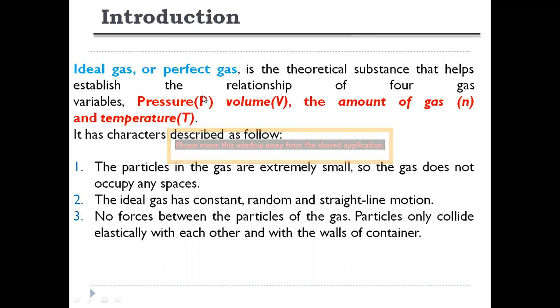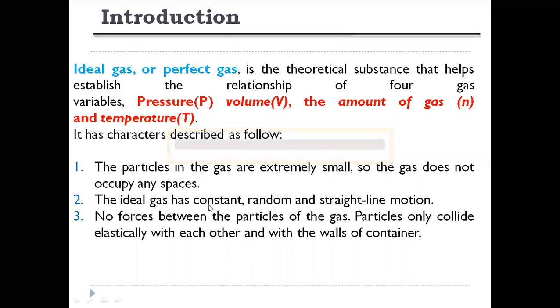Some of the characteristics of an ideal gas or perfect gas are, if you treat air as an ideal gas, the particles in that gas should be very small. If the particle size is small, the gas will not occupy more space. That is the first characteristic of an ideal gas: the particles should be very small so that the gas does not occupy any space.